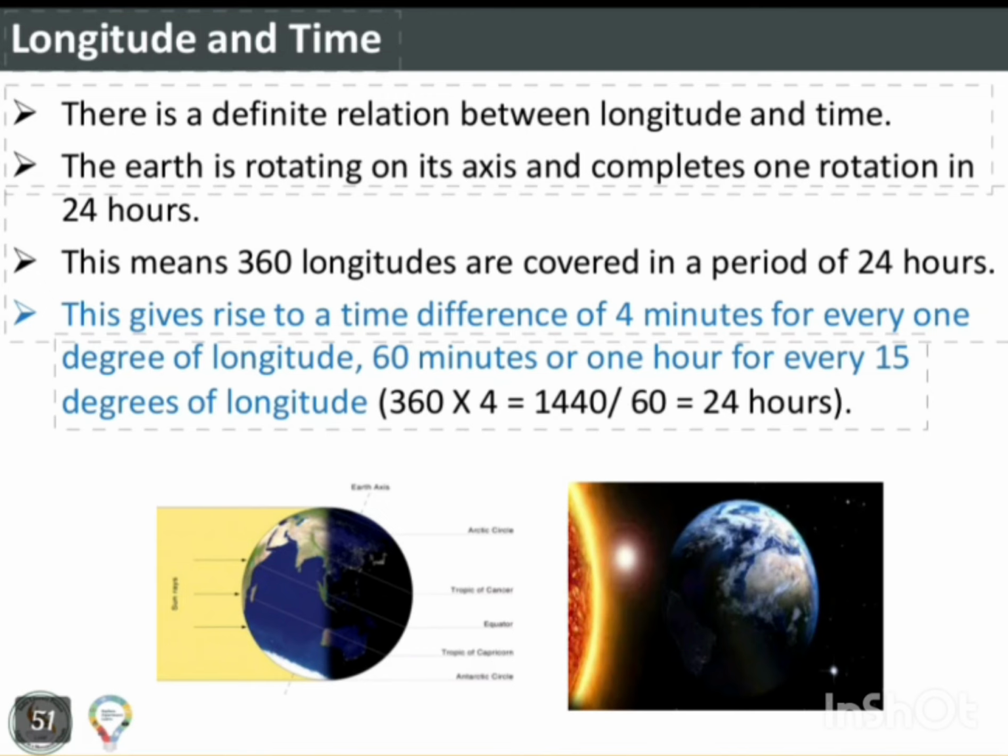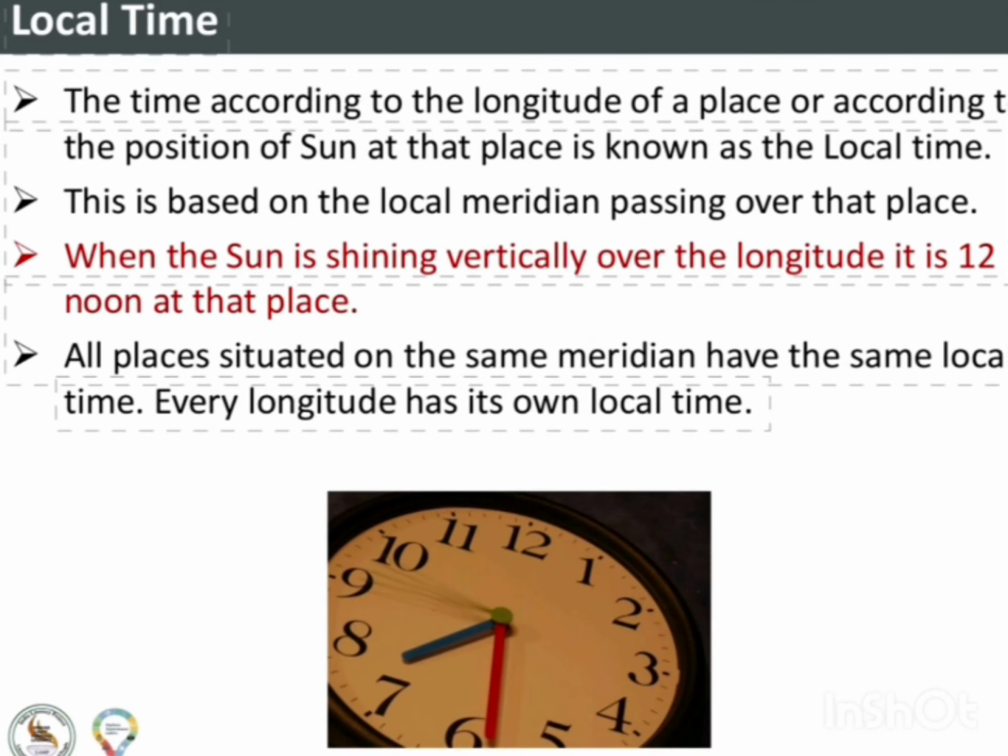Longitude and time. There is a definite relation between longitude and time. The Earth is rotating on its axis and completes one rotation in 24 hours. This means 360 degrees of longitude are covered in a period of 24 hours. This gives rise to a time difference of 4 minutes for every 1 degree of longitude, 60 minutes or 1 hour for every 15 degrees of longitude.